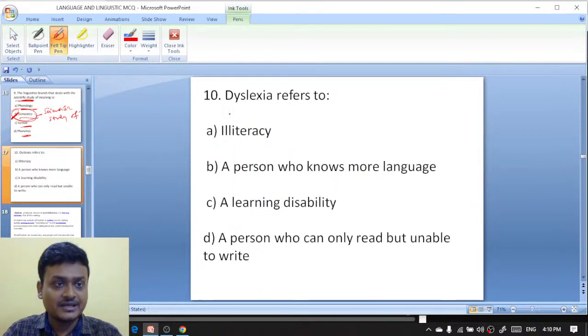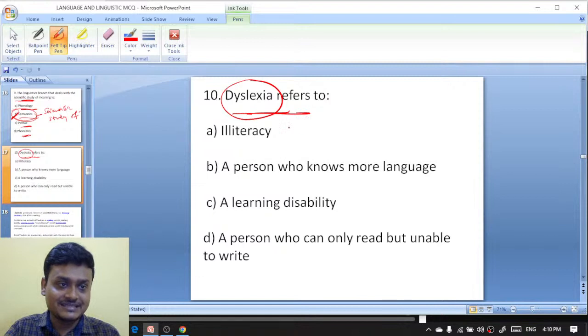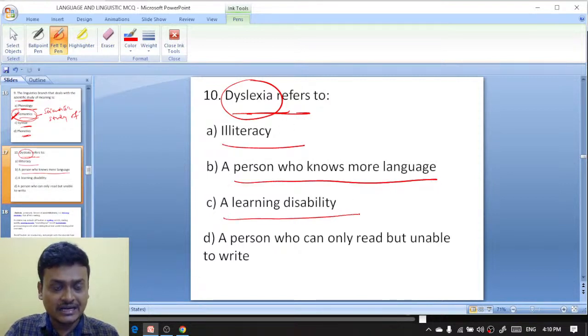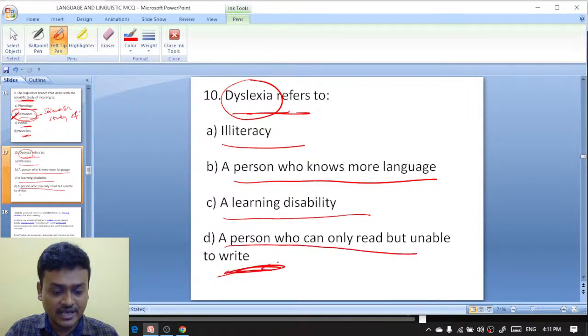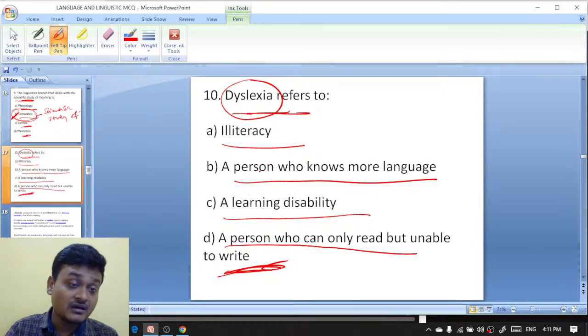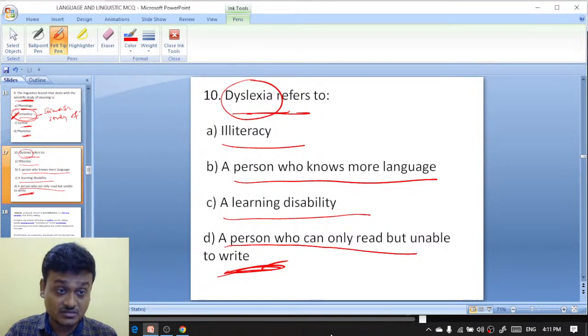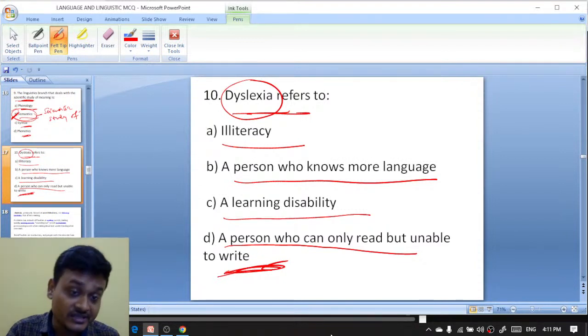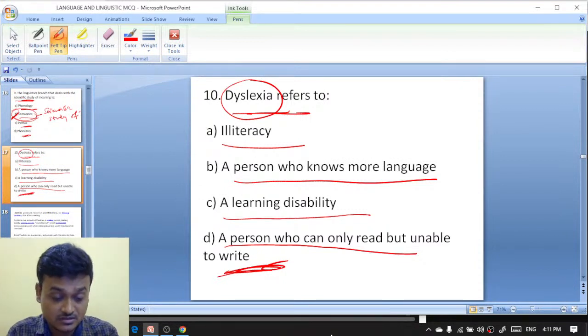Next question. Dyslexia. What do you mean by the word dyslexia? Dyslexia refers to illiteracy, a person who knows more language, a learning disability, or a person who can only read but unable to write. What is dyslexia? Dyslexia क्या है?